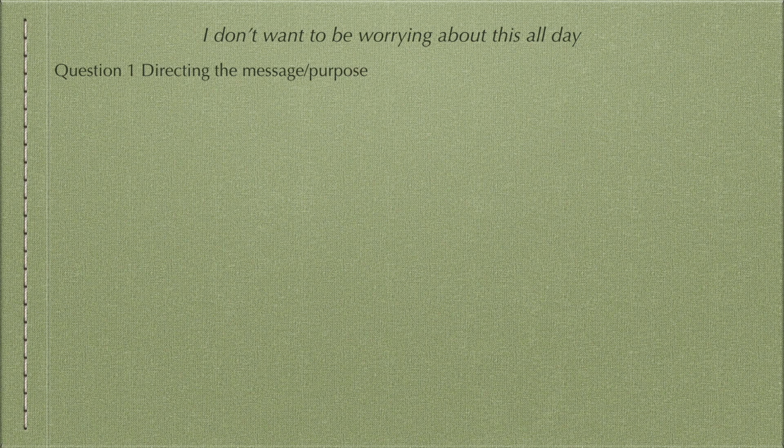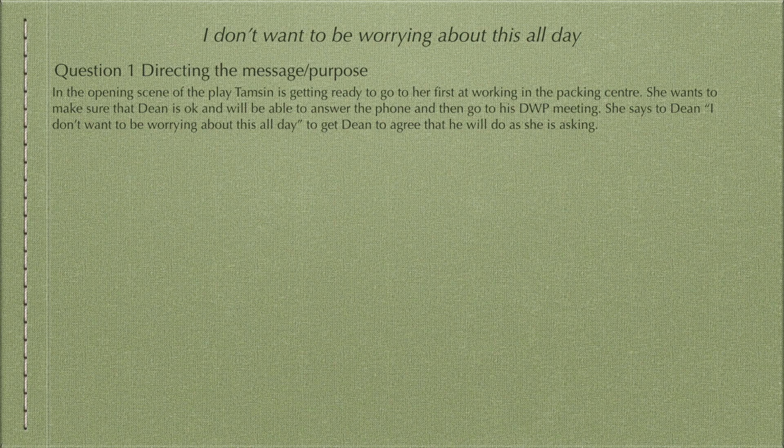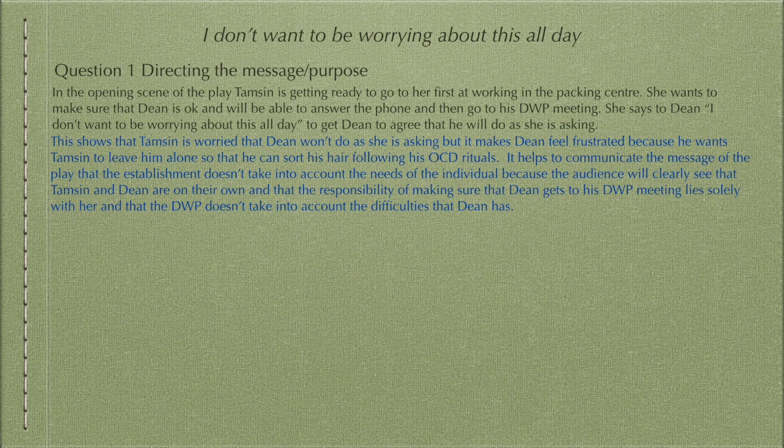Question 1 is asking about the message of the play and how, as a director, you would make the message clear to the audience. The first part of the A paragraph will be the same for every question, where you describe what is happening when the quote is said. The next part of the paragraph is to explain how this quote answers the question about the message of the play, including the impact on the other characters. You must include the language of the question. It communicates the message.